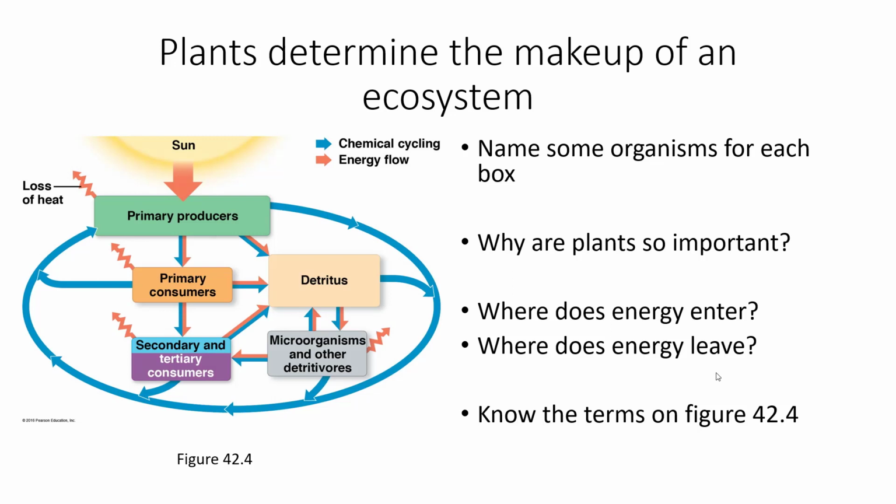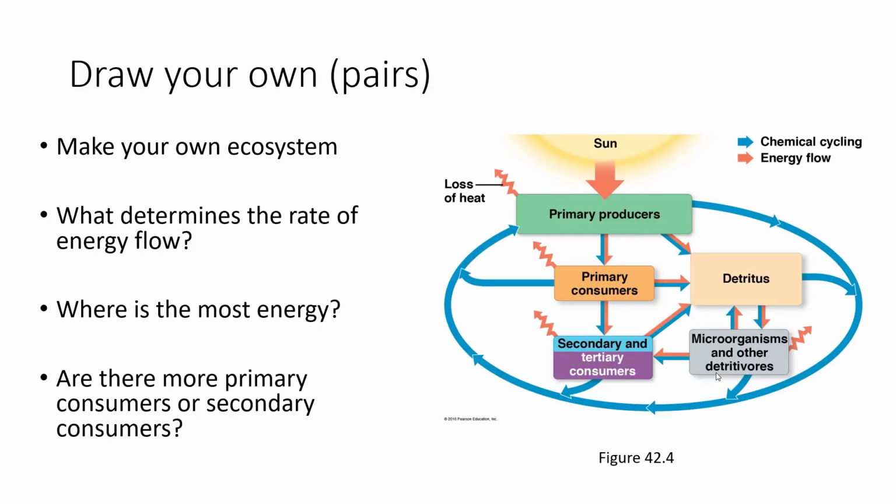And you can see that at each transformation of energy, some energy is given off as heat, which will then leave the ecosystem. You can also see how the mass and matter chemically cycles through the ecosystem. Be sure to know these terms moving forward. We're going to draw our own ecosystems.